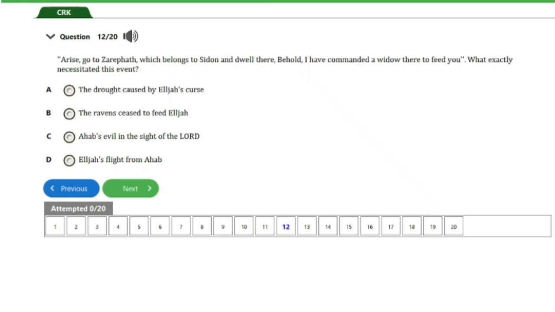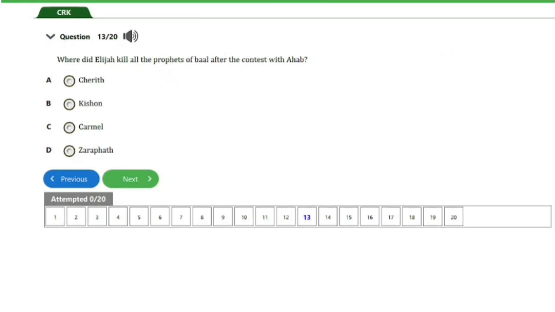So let's head on to the next question, guys. So we have here question number 13. It says, where did Elijah kill all the prophets of Baal after the contest of Ahab? We have A, Cherith, B, Kishon, C, Carmel, D, Zarephath. So guys, the answer to this question is option B, that's Kishon.